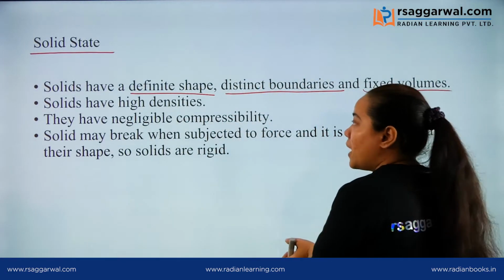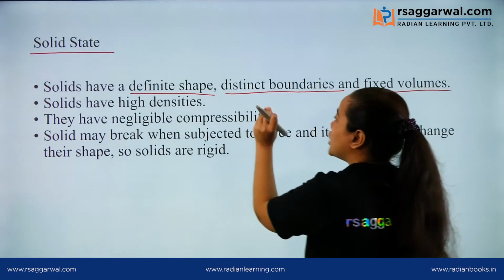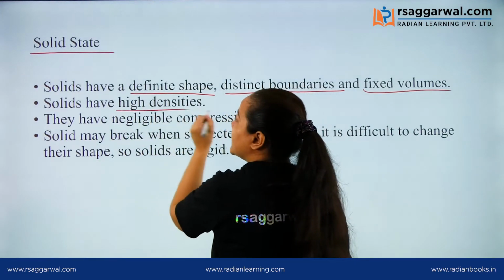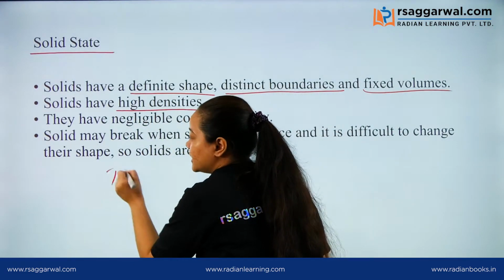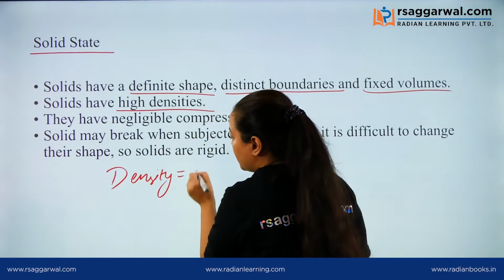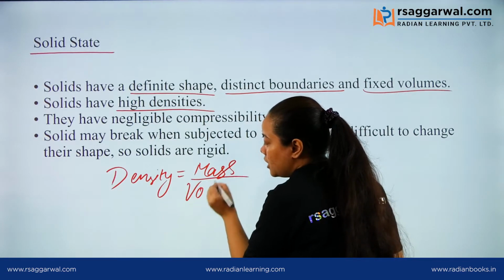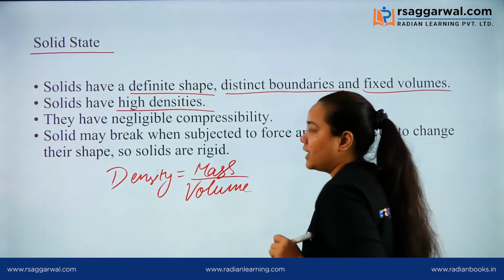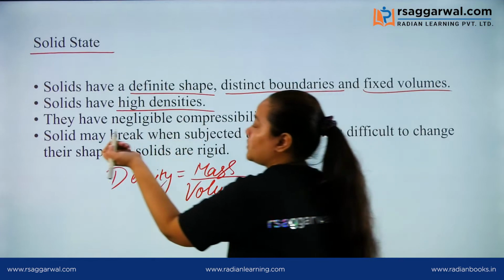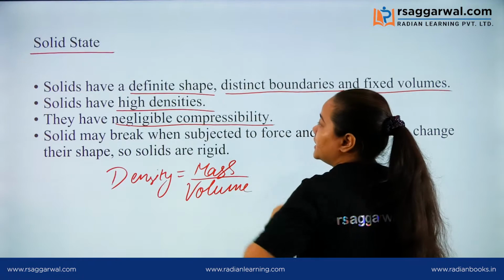This volume is occupied by this board, so this is a solid. Solids have definite shape, distinct boundaries and fixed volumes. Solids have high densities. How do you define density? Density of any material is given by the mass of the matter divided by the volume occupied by it. So solids have high densities. Then they have negligible compressibility.